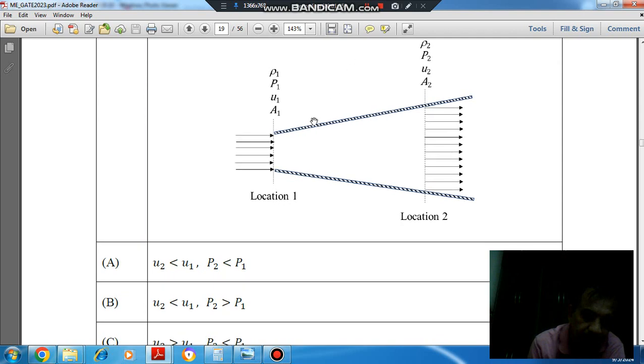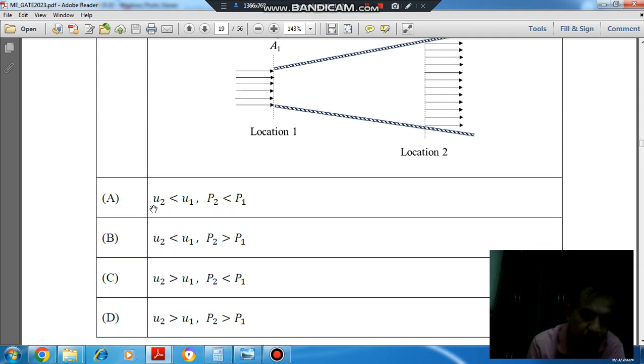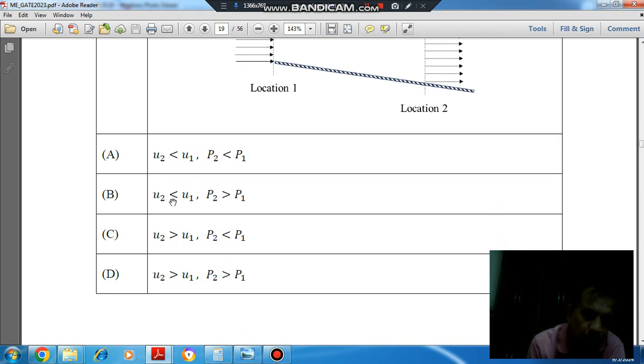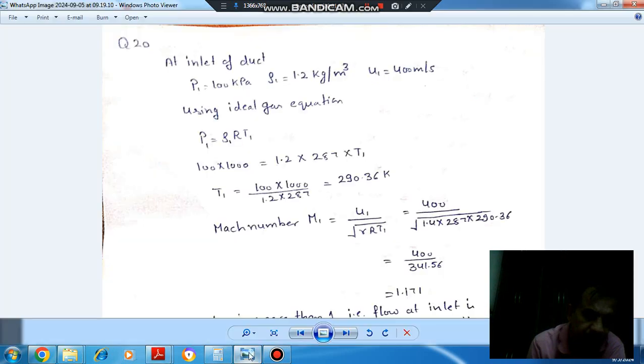So option A, u2 less than u1, p2 less than p1. Option B, u2 less than u1, p2 greater than p1. Option C, u2 greater than u1, p2 less than p1. Option D, u2 greater than u1, p2 greater than p1.